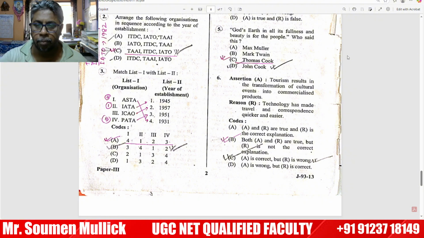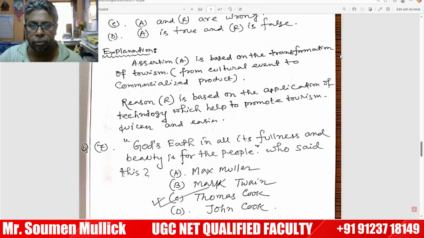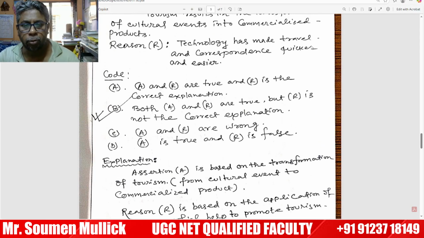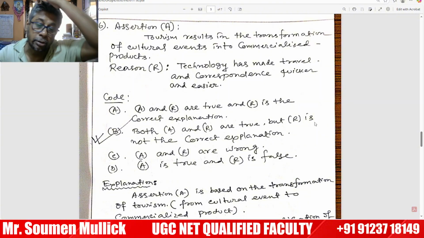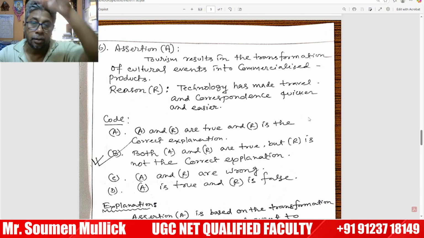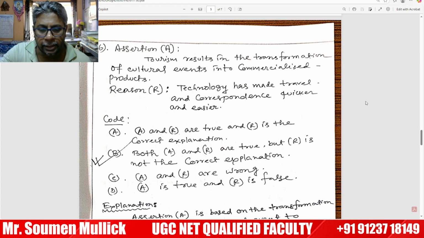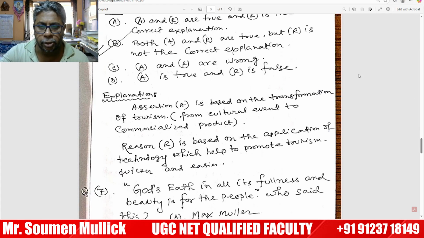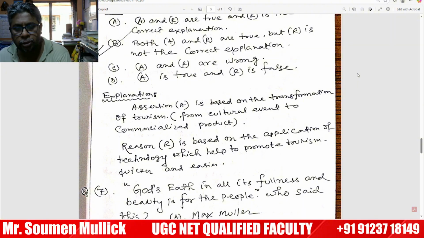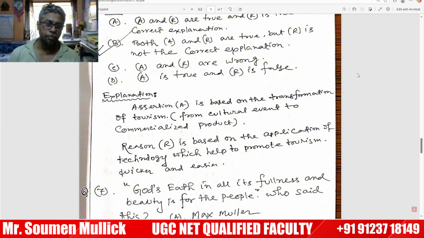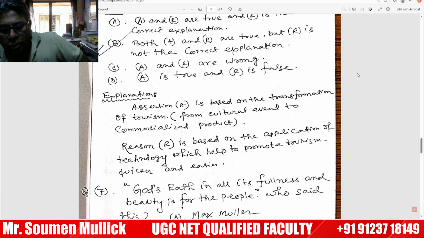But what would be the correct option? Both A and R are true, but R is not the correct explanation. Why? Both statements are true. The assertion is based on the transformation of tourism from cultural events to commercialization. Day after day, if you observe, tourism becomes a product.